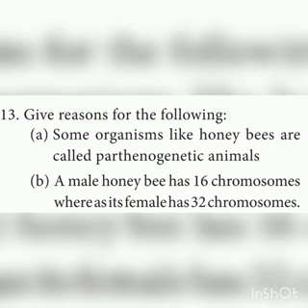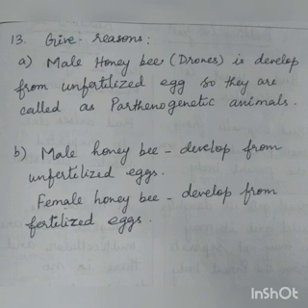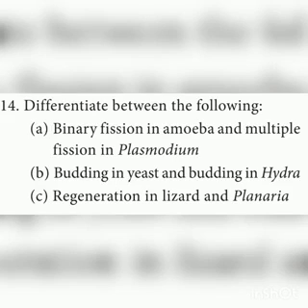And second one, a male honeybee has 16 chromosomes, whereas its female has 32 chromosomes. Why? Because the male honeybee develops from the unfertilized egg, so it has only 16 chromosomes, whereas the female develops from the fertilized egg, 2N, so it has 32 chromosomes.